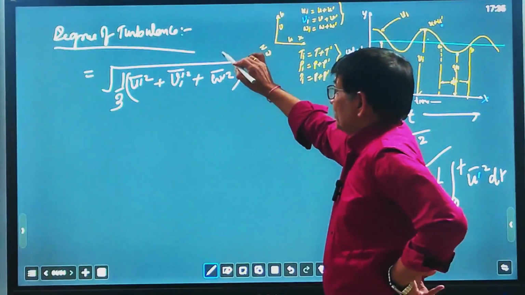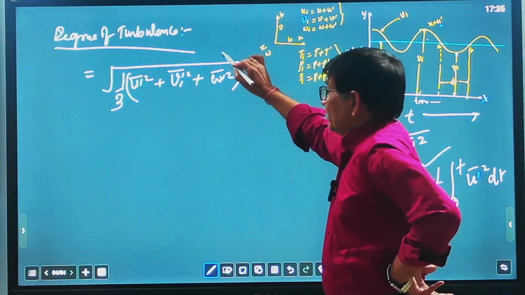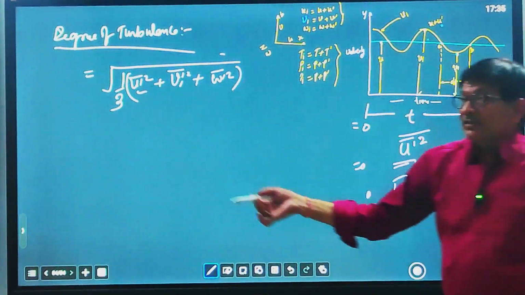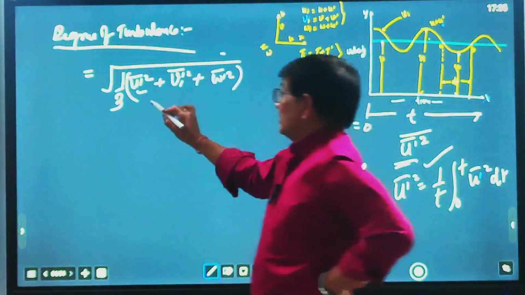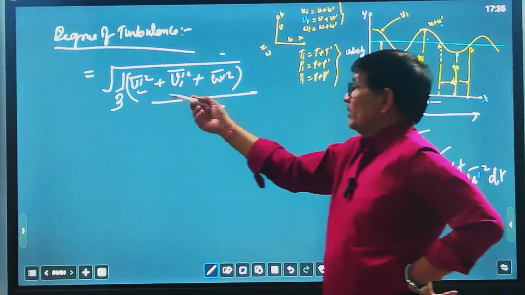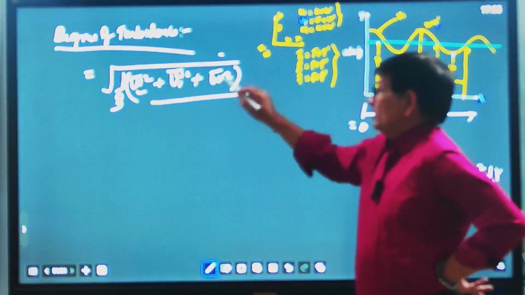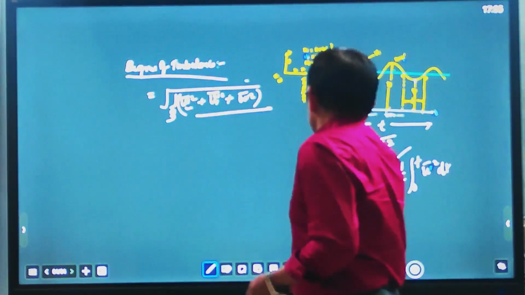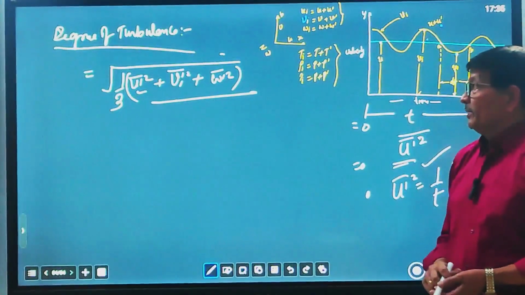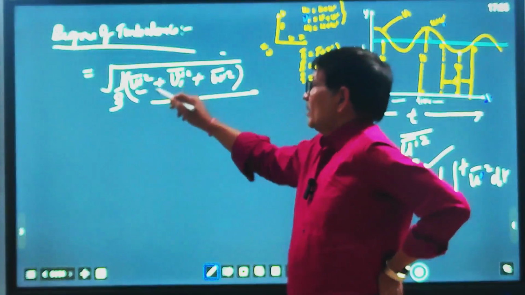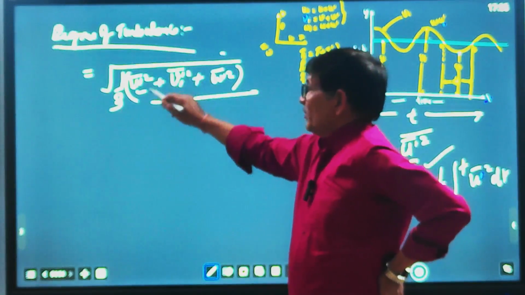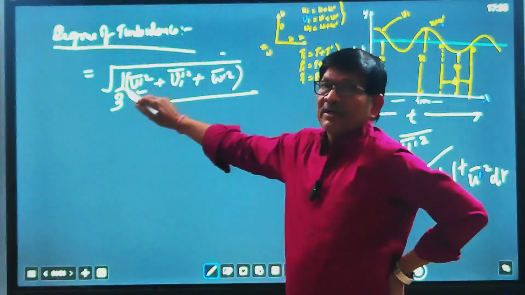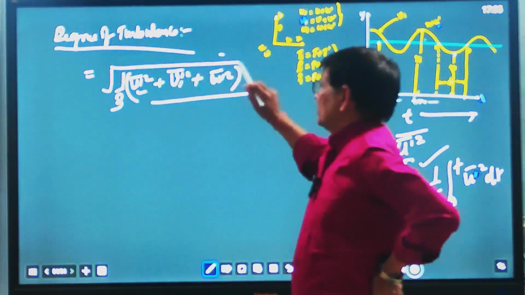The square root of the arithmetic mean of the squares of the fluctuating components along x direction, y direction, z direction is known as the degree of turbulence: u dash square average, v dash square average, omega dash square average. It is the square root of the arithmetic mean of the squares of the turbulence values u dash square, v dash square, w dash square.